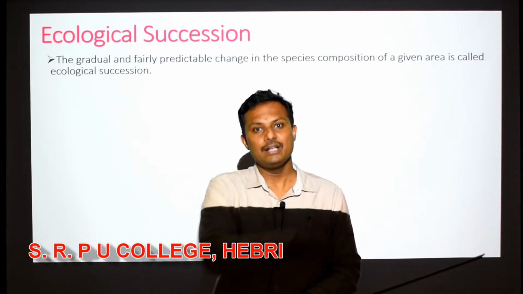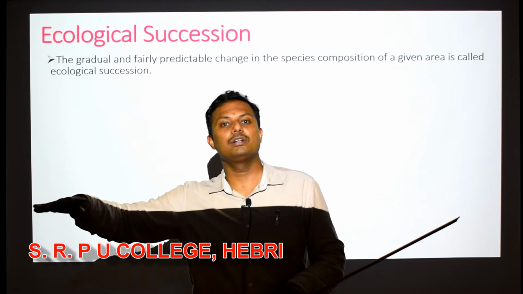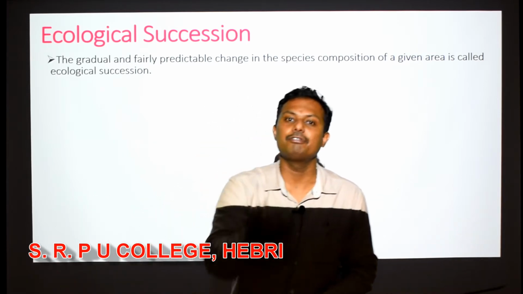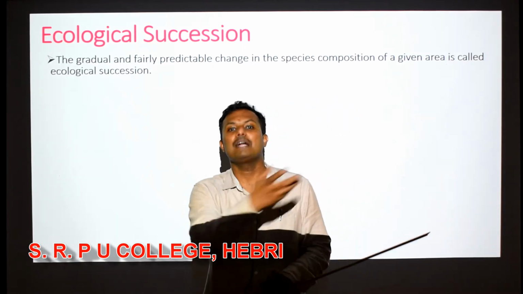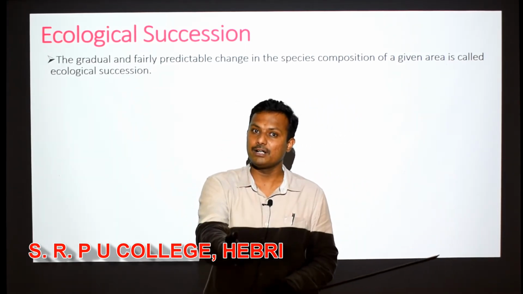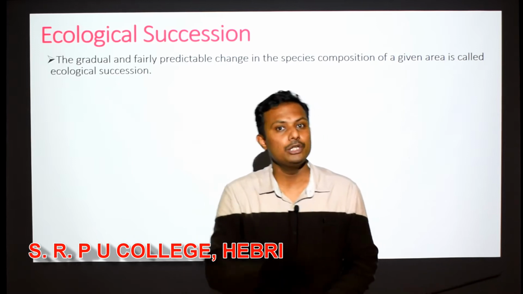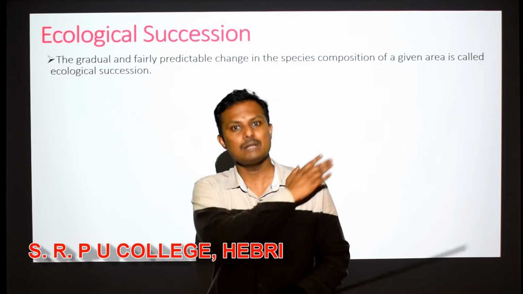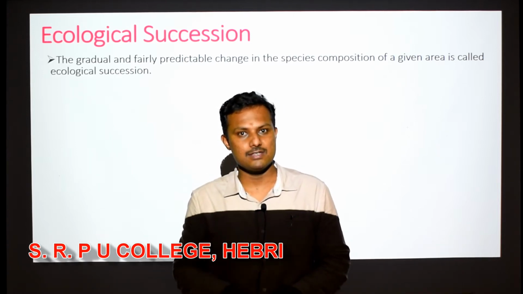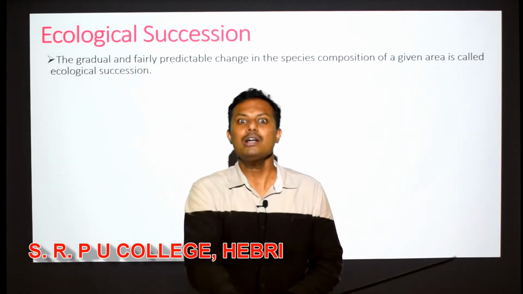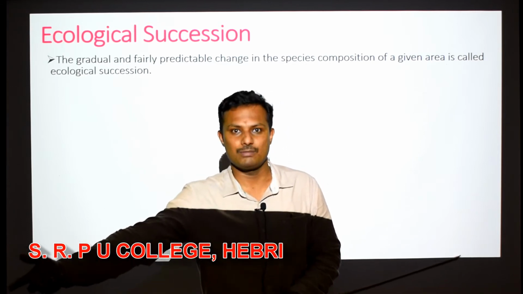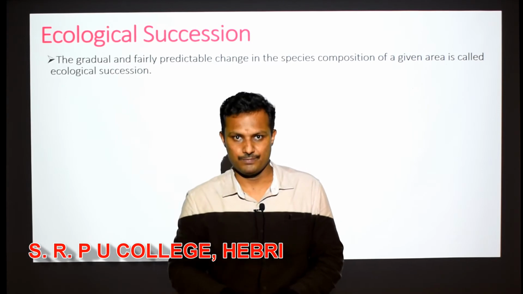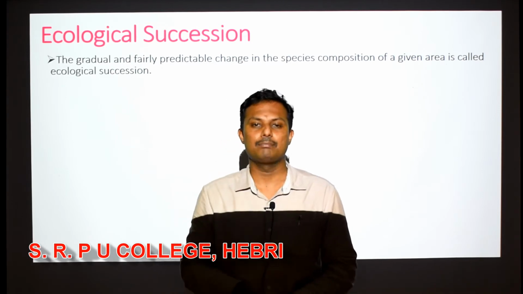If left like that, it becomes flat land, and it will also provide a very fertile soil for the growth of plants. Once there is fertile soil, do you need to ask? Definitely plants will grow in numerous numbers and it will become a small forest. Is it not a predictable change we are observing here? So the pond has become a forest ecosystem. This is basically what is called ecological succession. This is one simple example that I am giving you here.